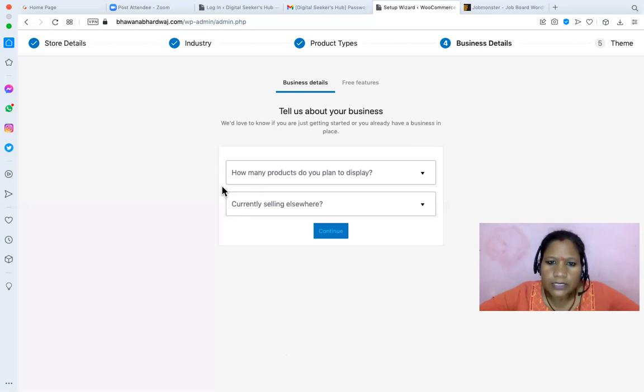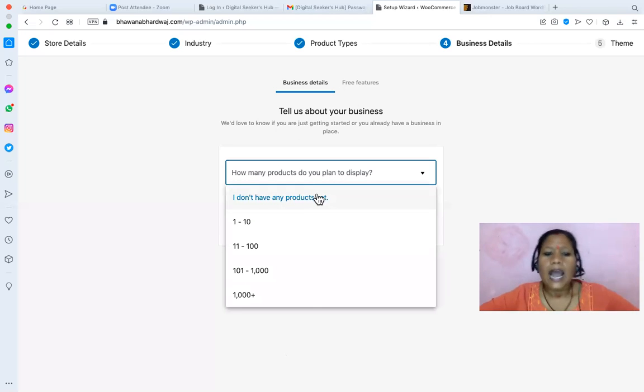Okay, so business details. Here you can look for the free features, and how many products you are planning to display. I would suggest if your product count is less than 1,000, use WordPress. Even up to 2,000 products is perfectly fine with WordPress. But if you're planning an online store with more than 2,000 products, go for Magento or Shopify. Magento will be better.